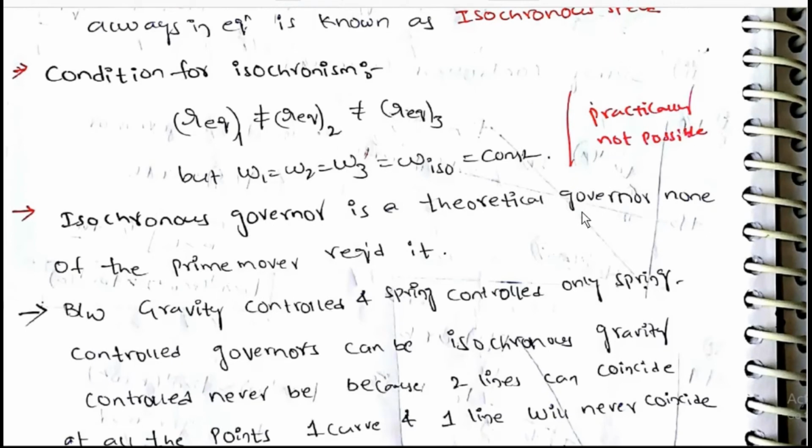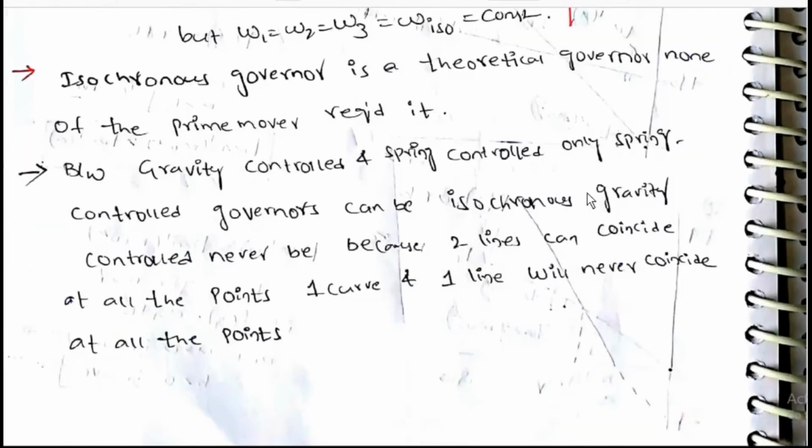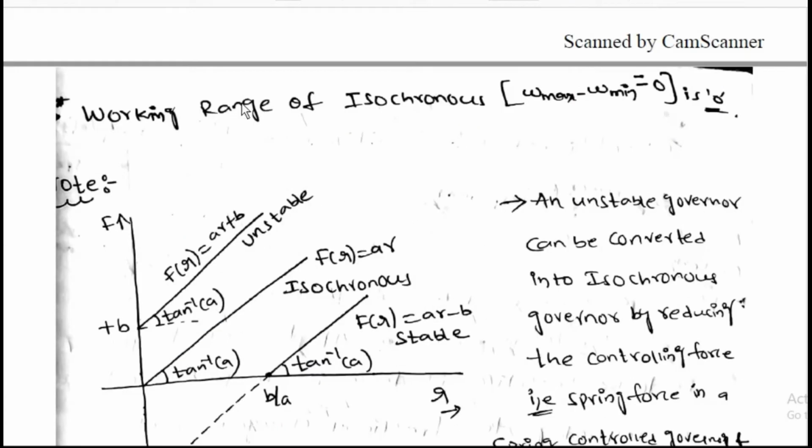Isochronous governor is a theoretical governor. None of the prime movers require it. Between gravity controlled and spring controlled, only spring controlled governors can be isochronous. Gravity control can never be, because two lines can coincide at all points, but only one curve and one line will never coincide at all points.